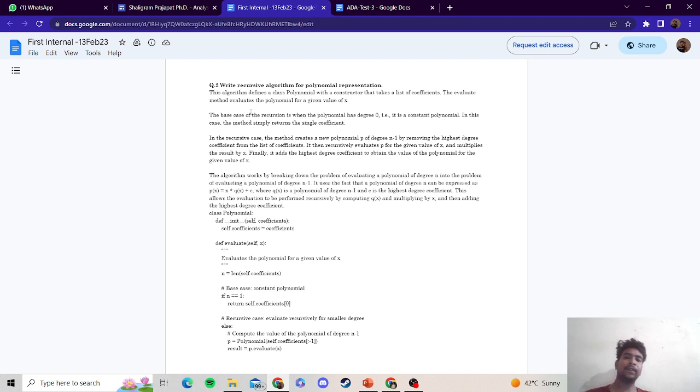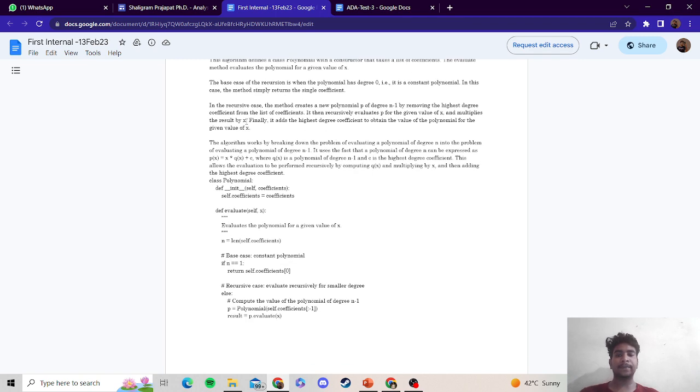Now we will come to the second question. We have to write the recursive algorithm for the polynomial representation. The algorithm defines a class of polynomial with a constructor that takes a list of coefficients. The evaluate method evaluates the polynomial for a given value of x. The base case of the recursion is when the polynomial has degree 0, that is, it is a constant polynomial. In this case, the method simply returns the single coefficient.